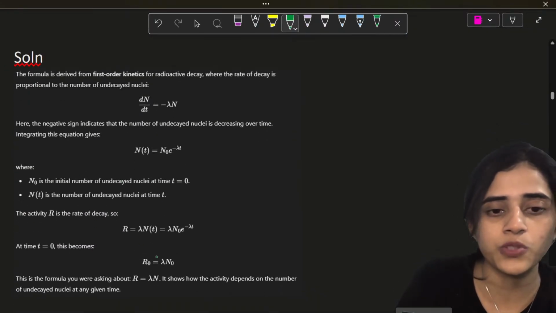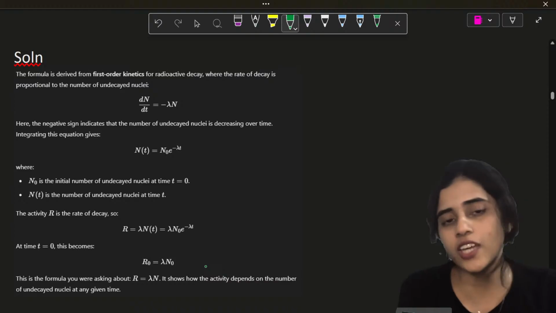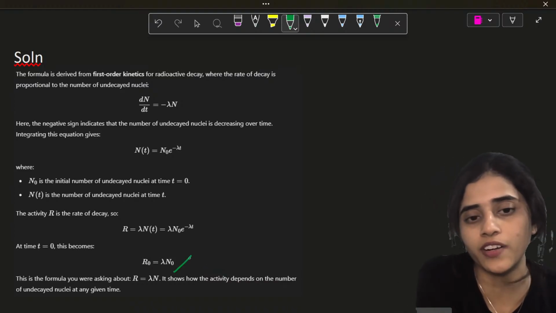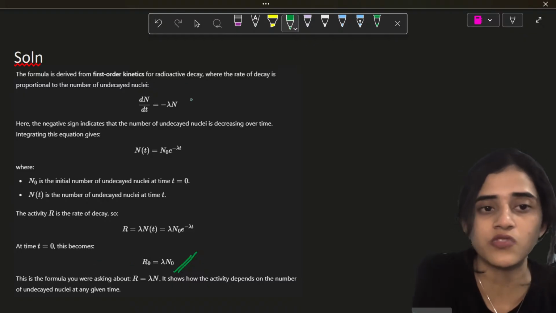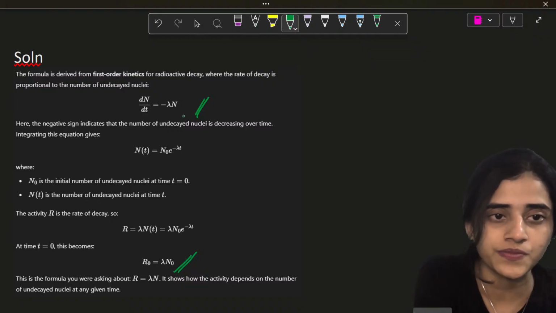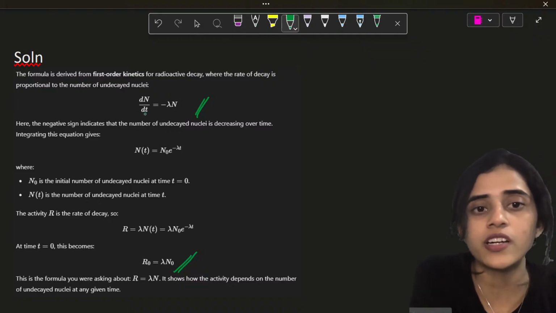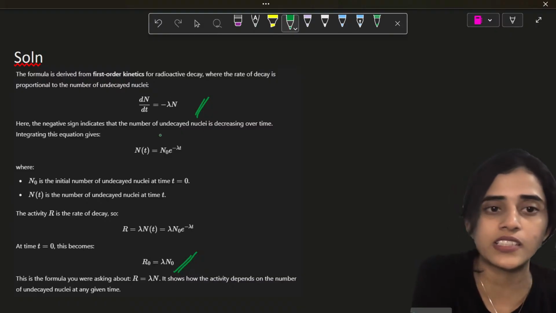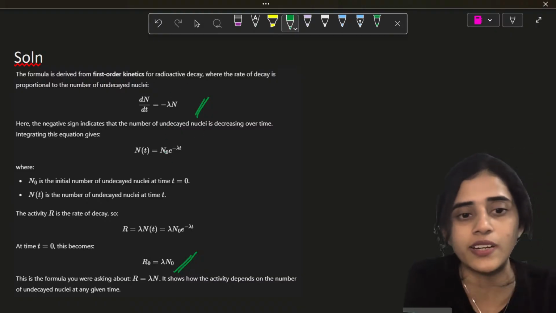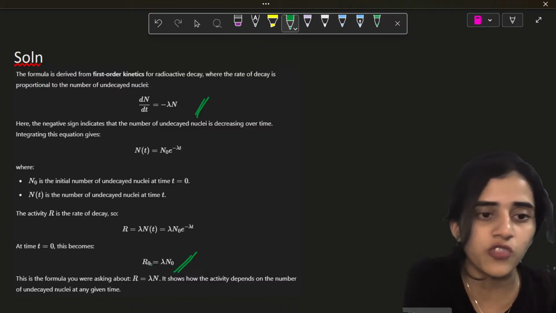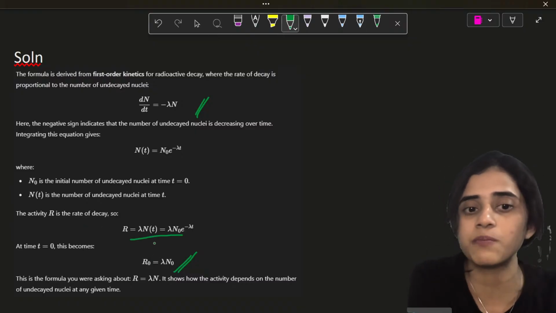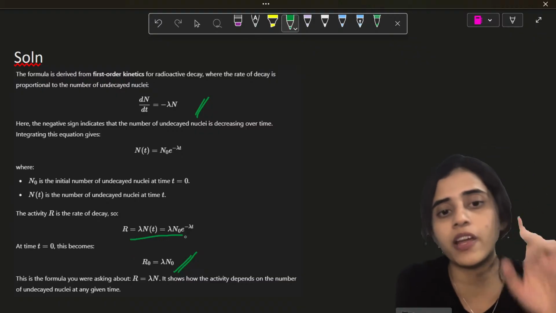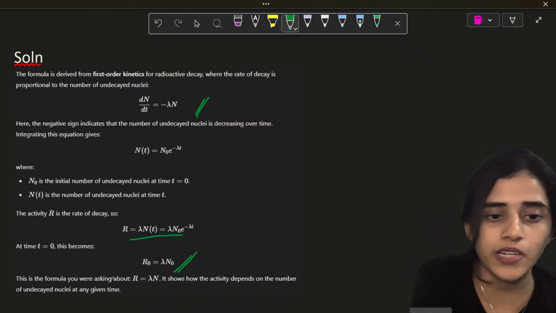Here I just put this formula. When I share this, you can go through it, for those of you who are wondering how R0 is lambda N0. This is for time t. This is from the formula dN by dt equals minus lambda N. So first order kinetics for radioactive decay. You don't have to worry looking at all of these. You only need to know the formulas. The rate of decay is another important formula: it is equal to lambda N0 e raised to minus lambda t.